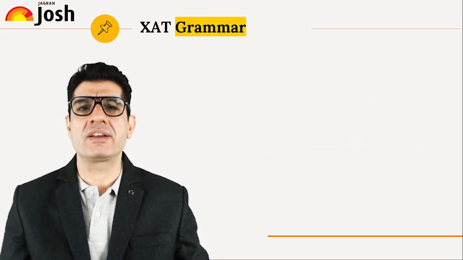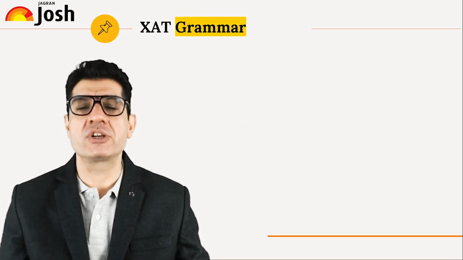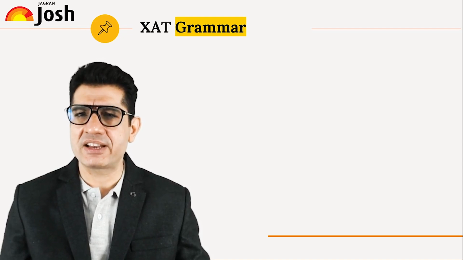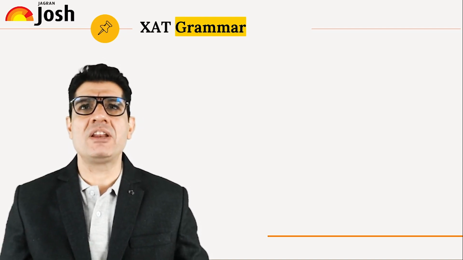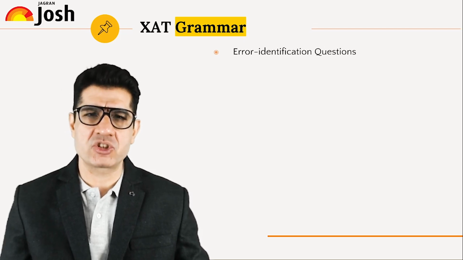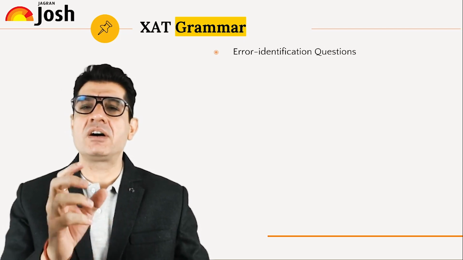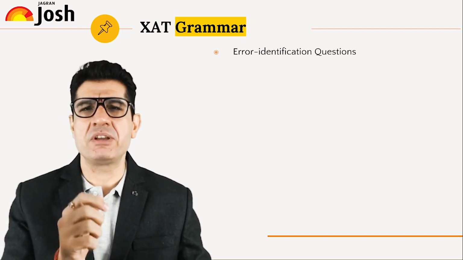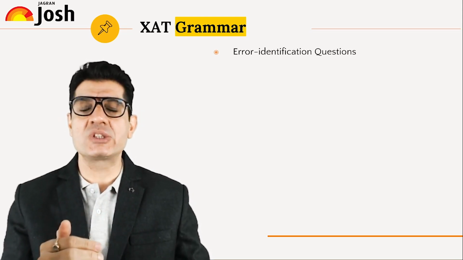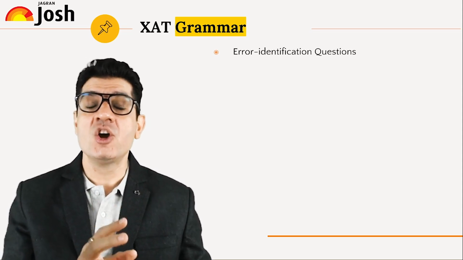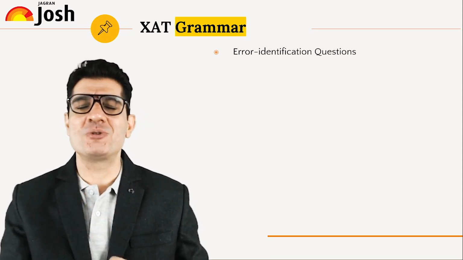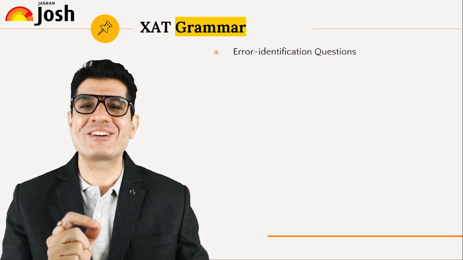Then the next part is grammar. Now grammar is of course new to the XAT exam. We don't get to see that in the CAT exam. Now when we look at the questions, they are going to be mostly error identification questions. So they typically give us a few sentences. They can be 4, 5, 6 sentences, and the directions ask us to choose the sentences that are grammatically correct or the sentences that are grammatically incorrect. So make sure that you do read that point carefully and then go ahead and solve it.